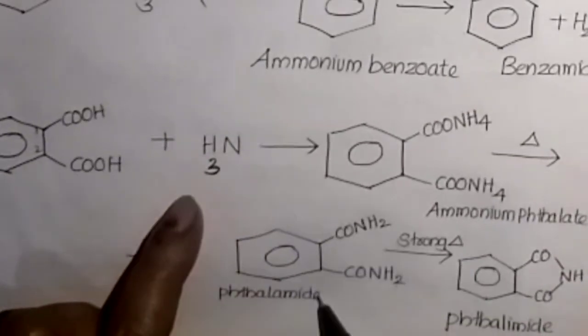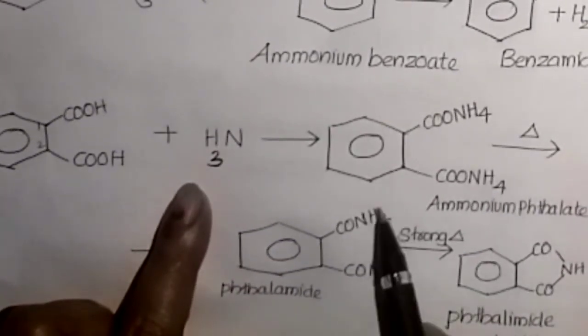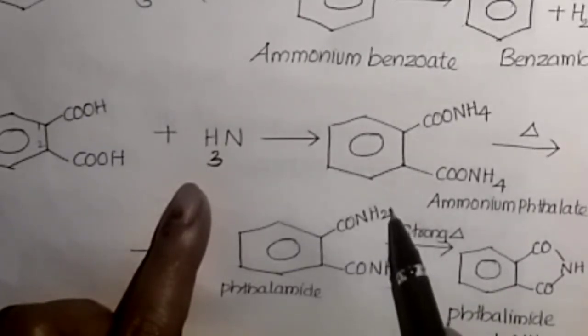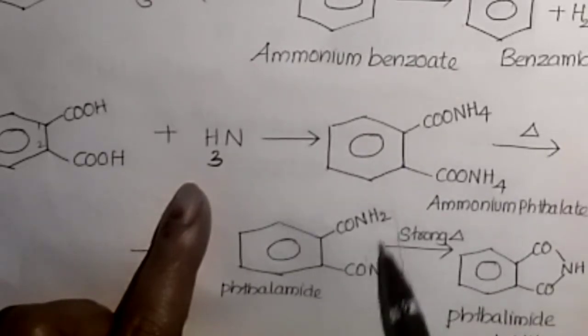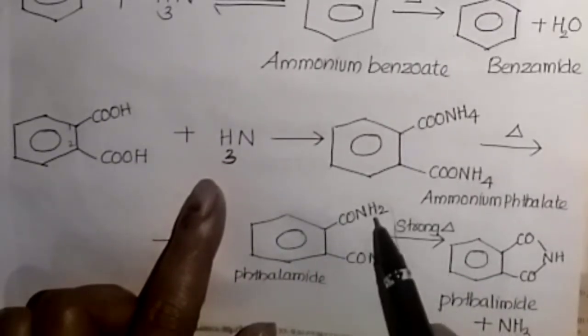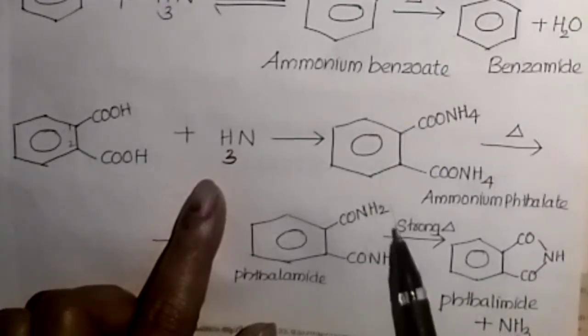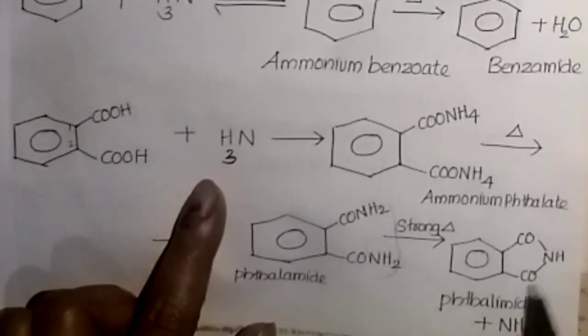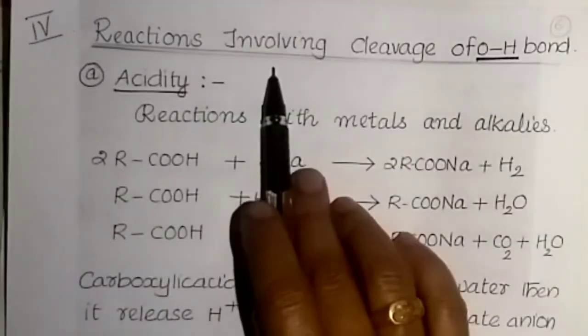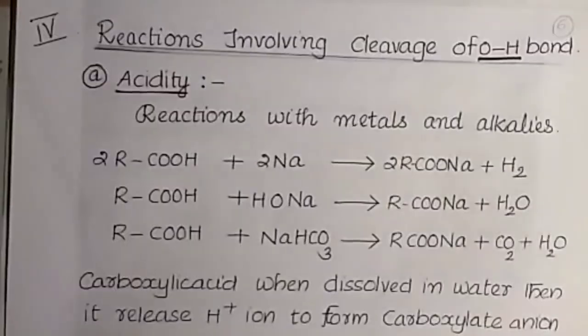It is known as phthalamide, which on strong heating eliminates one ammonia molecule, NH2 from here plus one hydrogen atom from here, as NH3. Then the remaining, CO is there, here CO is there, with NH bonded in between. So after ammonia molecule elimination, this becomes bonded like this, CO-NH-CO. This is known as phthalimide. You know Gabriel phthalimide synthesis. This is the major reactant. So phthalimide.